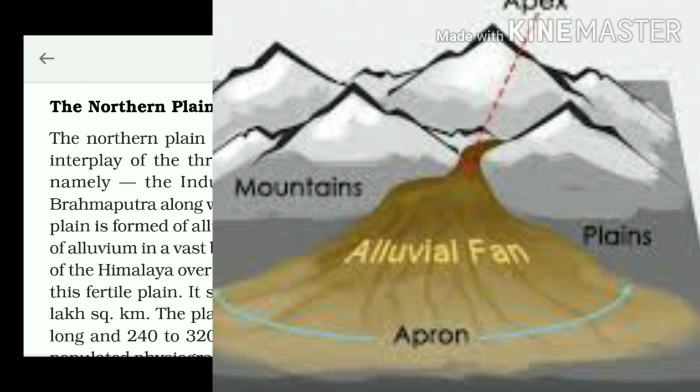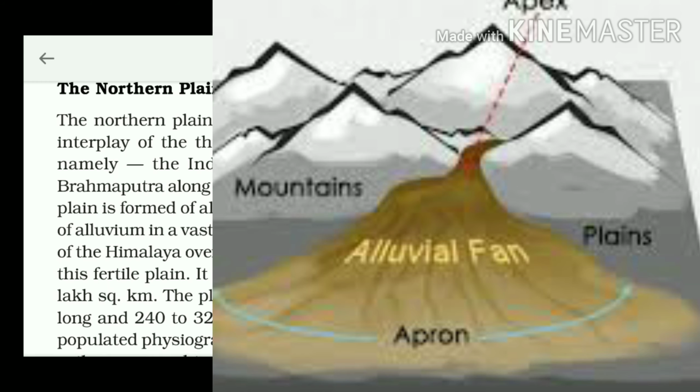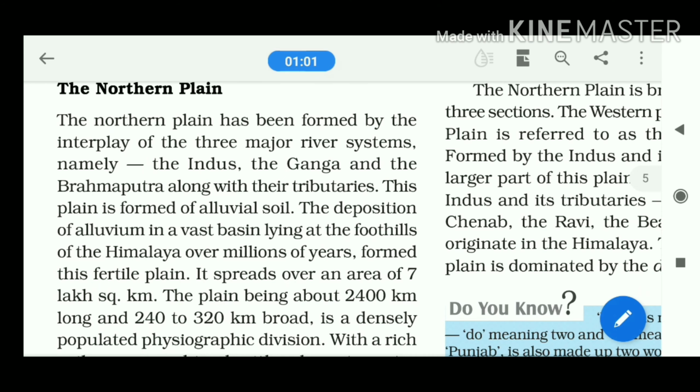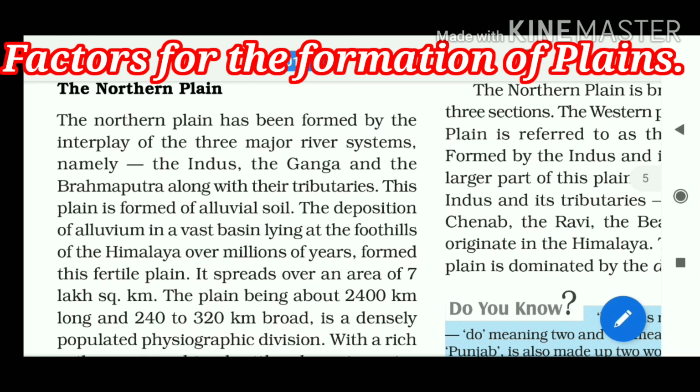We can see that plains form in the lower portion, and the mechanism behind their formation is mainly associated with deposition. But not only deposition; other factors like weathering and erosion are also associated with it. So the formation of a plain is the result of weathering, erosion and deposition.